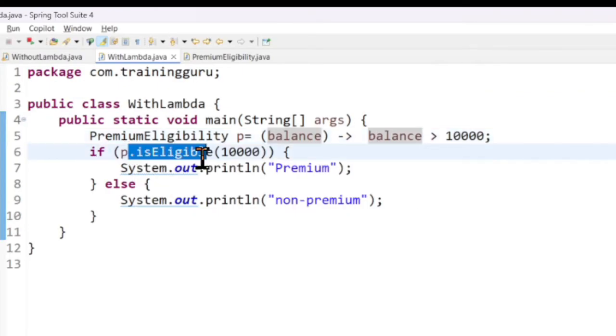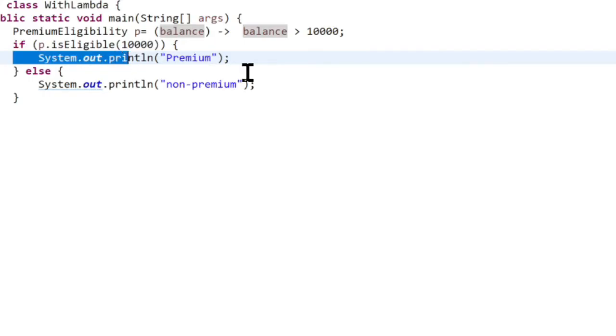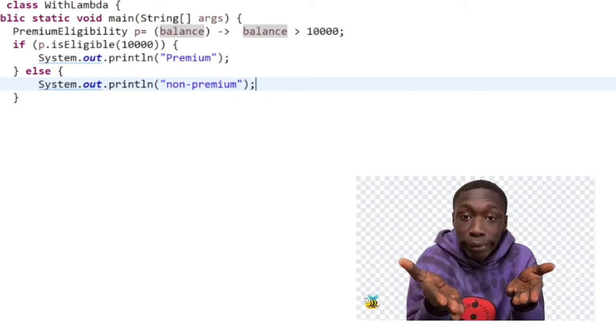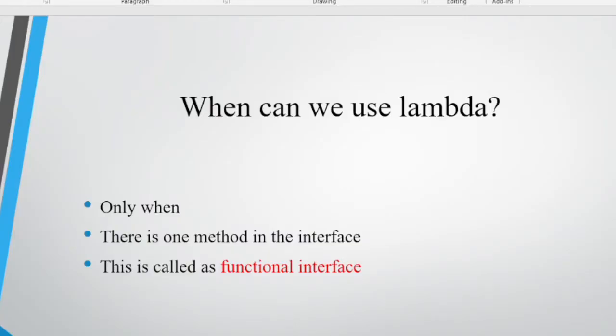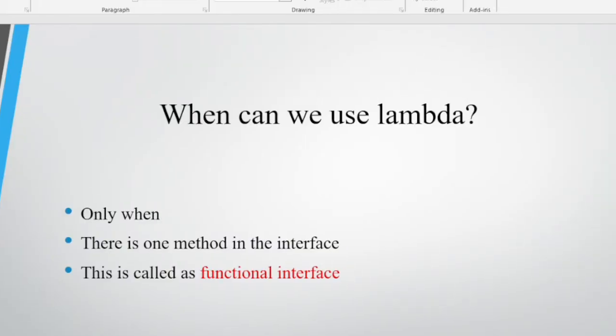Now you call the method, and then whatever you want to do. Very simple, just one line. So the next question is, when can we use lambda?